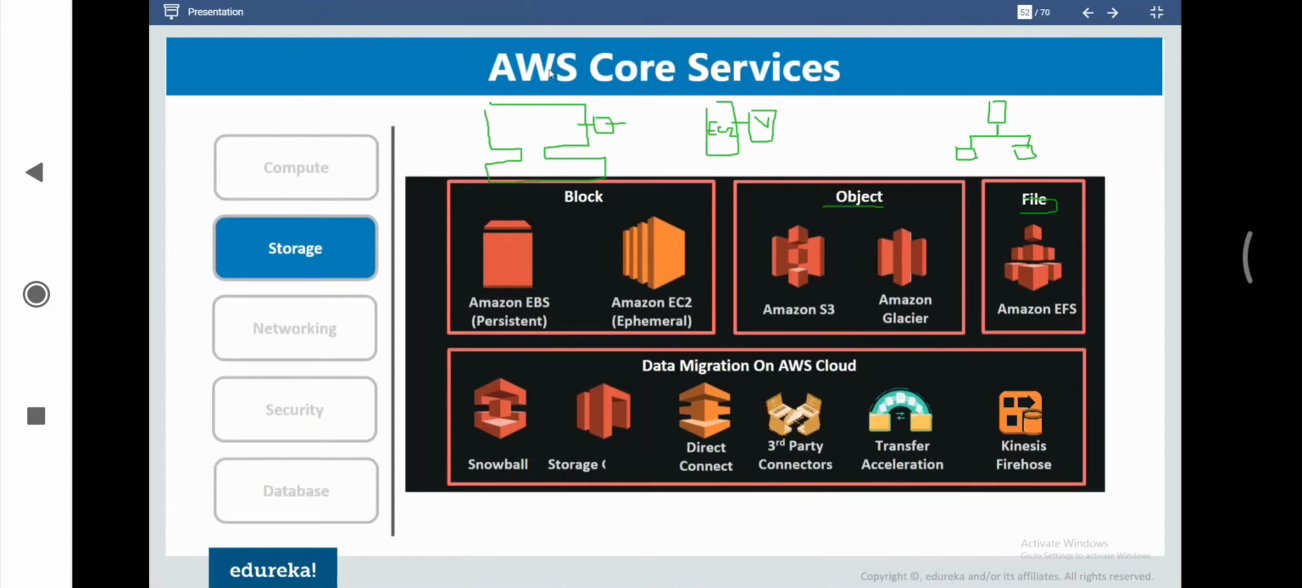And then we have Snowball. So Snowball is basically used for physical migration of data sets. So if we want to migrate 100 TB of data from on-premise to AWS S3, then we can request for this physical device offered by AWS. By using this physical device, we can migrate our entire 100 TB data set in just a couple of days by using the components of Snowball.